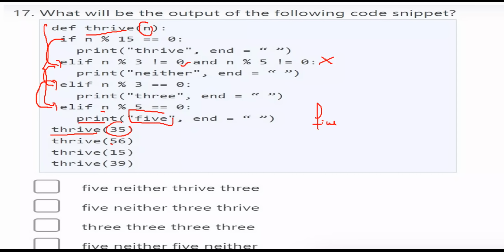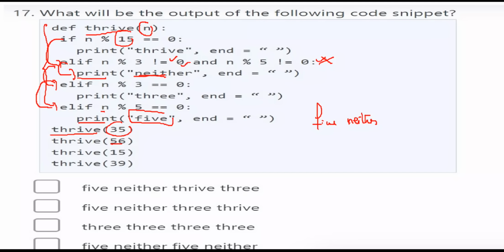Again, thrive 56. Here 56 is not divisible by 15. If you divide 56 by 3, the remainder is not equal to 0. Yes. And if you divide 56 by 5, the remainder is also not equal to 0. That means both the conditions failed. Then you are entering this if condition, print neither. So the next output is neither.